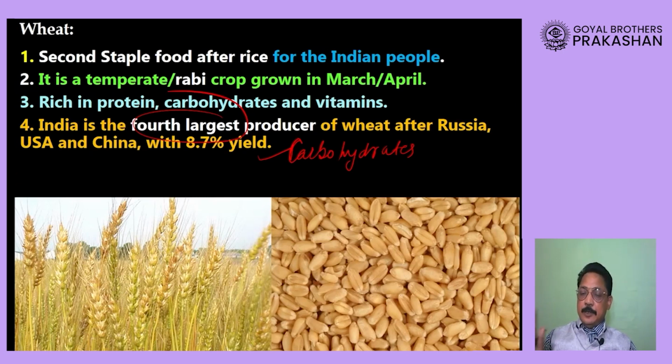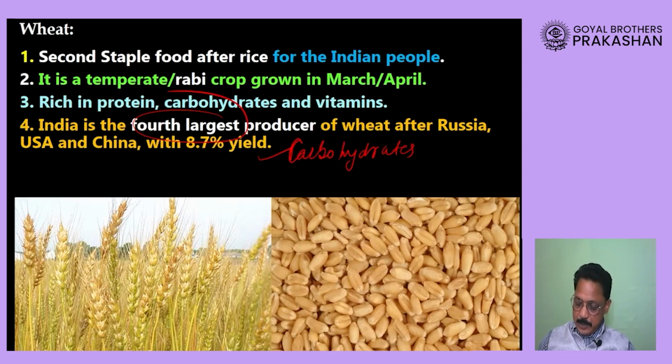Please remember, Russia is the largest producer, followed by USA and China. Russia is 5 times the size of India, and both China and USA are more than 3 times the size of India. Because their size is very huge compared to India, their production of wheat will also definitely be more than our country.